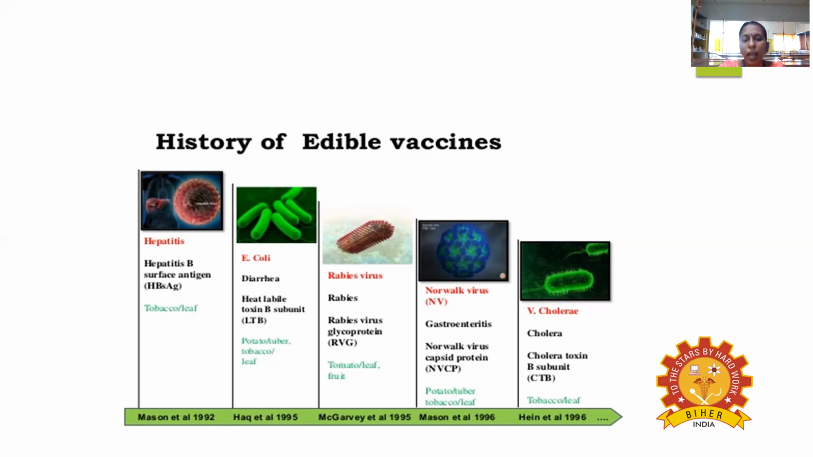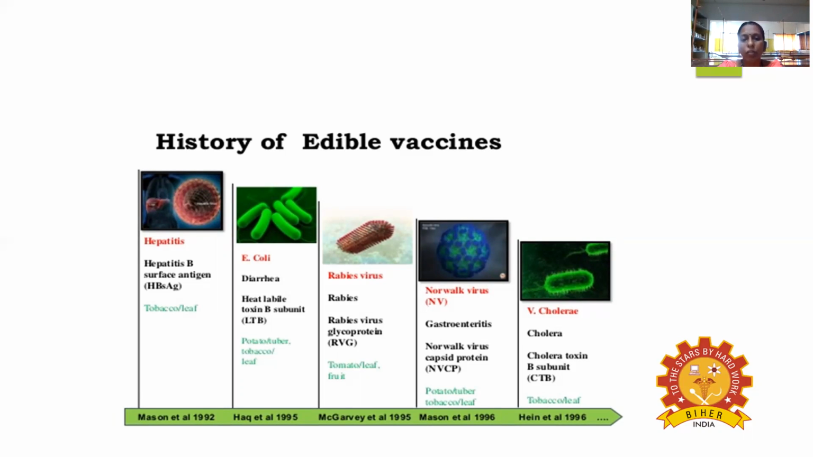The plant bodies, or the tobacco leaf, carried out the trial work, and they used a gene modified by adding the heat labile toxin B subunit. That was by the scientist Haq et al., 1995. And then the next one is rabies virus.